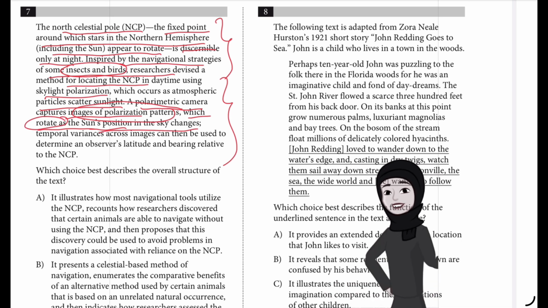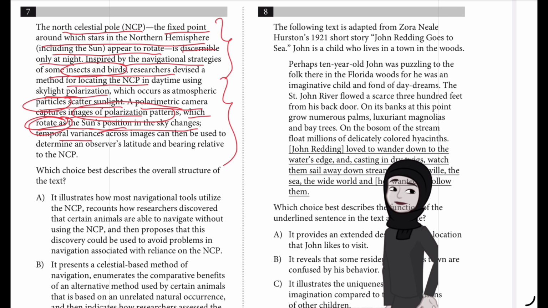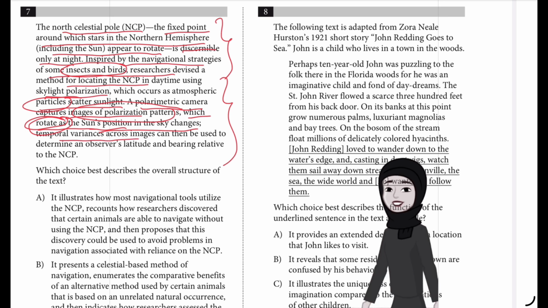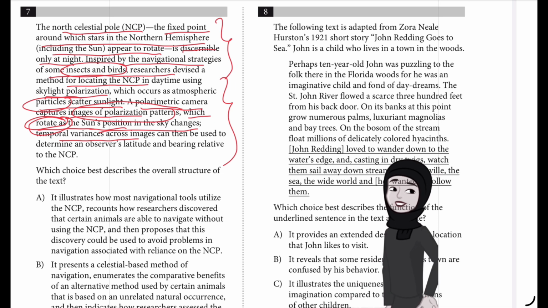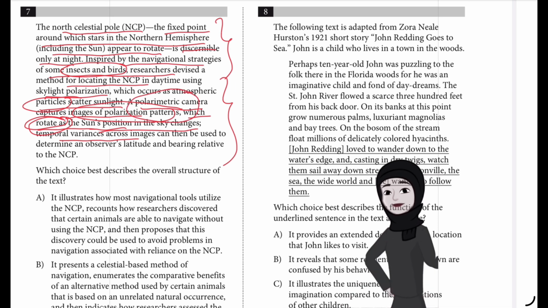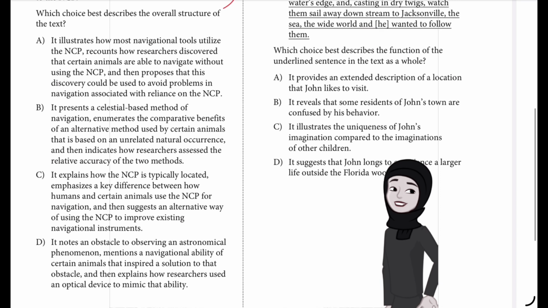Because these are rotating as the sun's position in the sky changes. So these particles are scattering and the patterns are getting rotated because of that. And because of that, temporal variances across images can then be used to determine an observer's latitude and bearing relative to the NCP. Using this polarimetric camera, humans can now in the daytime also locate this North Celestial Pole.